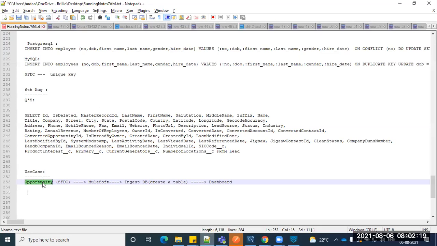This particular day, how much opportunity, right? Opportunity is nothing but a business. How much business got created today? While creating a new opportunity, it might fail. If it fails, what is the reason actually? In the dashboard, the client can see all failures. The reason might be the user credentials, or whatever input they are passing might be wrong, the payload is wrong, or the user is facing a login issue. That kind of dashboard, or you can say audit table, right?